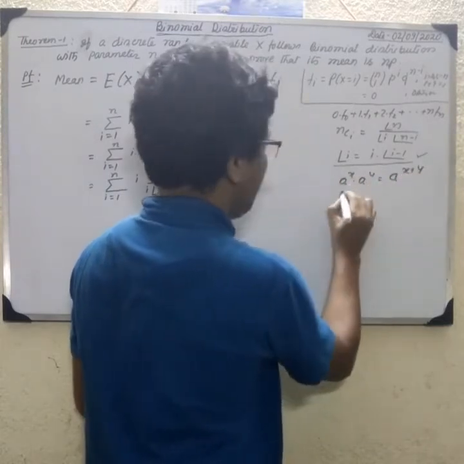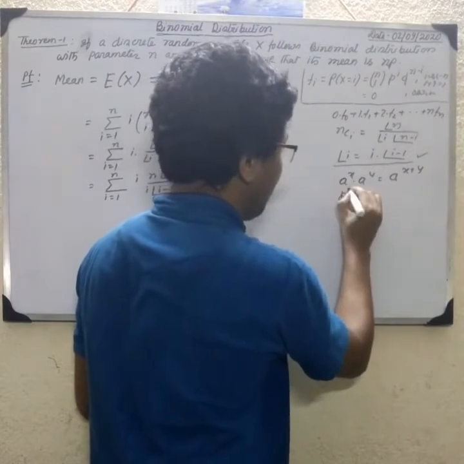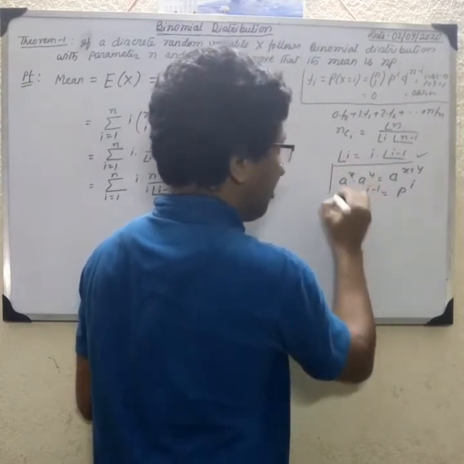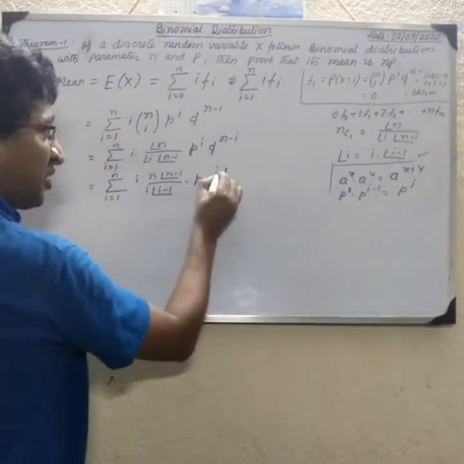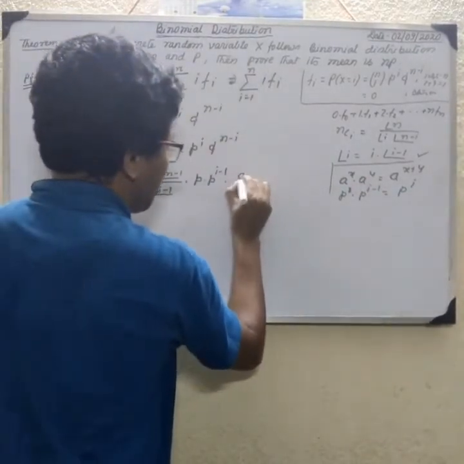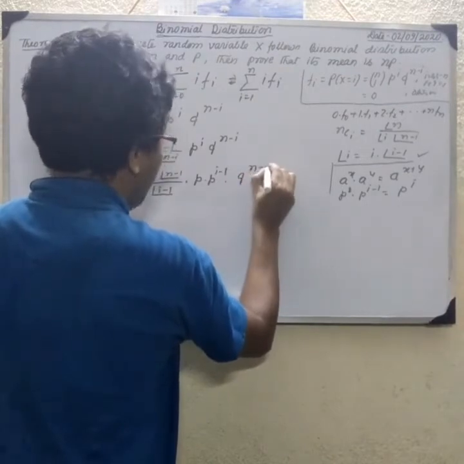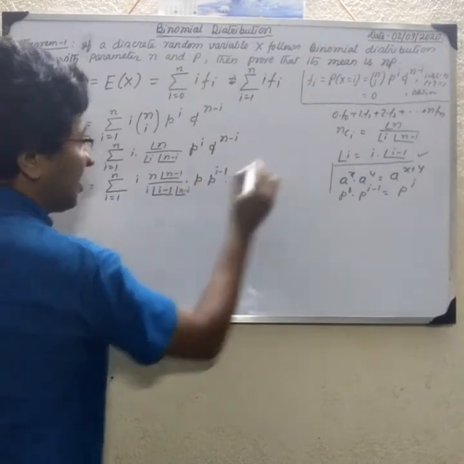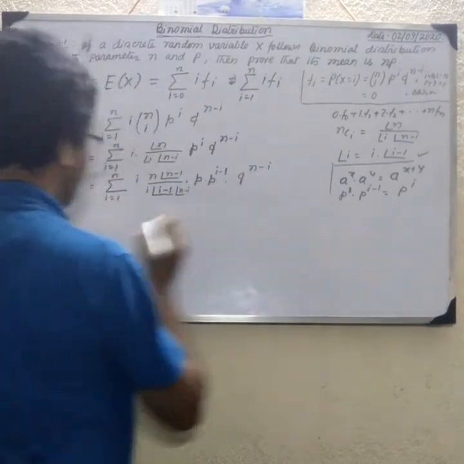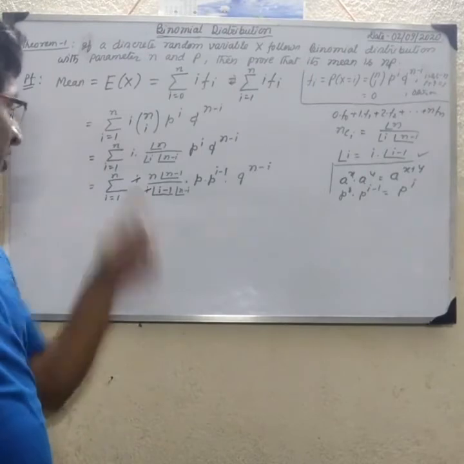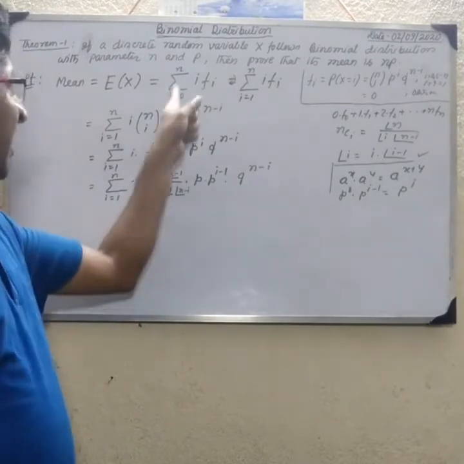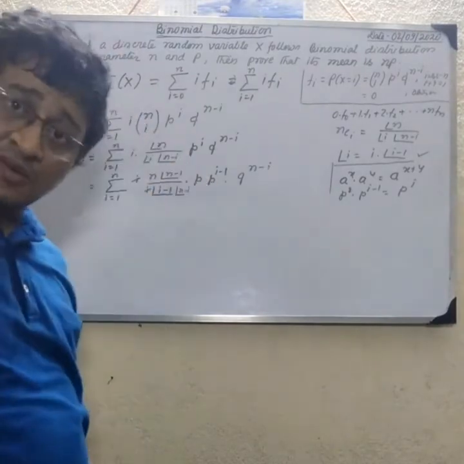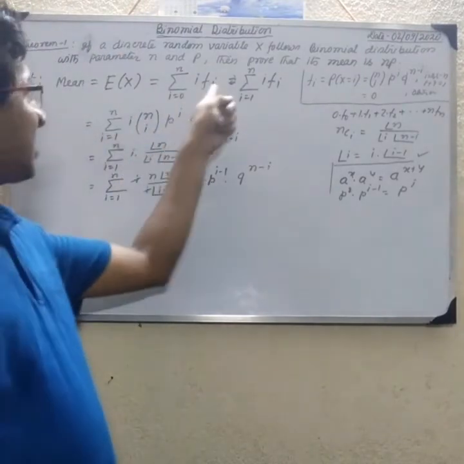Okay, similarly p to the power I, p to the power 1, p to the power I minus 1, that is equal to p to the power I. So p into p to the power I minus 1, and this is p to the power n minus I. So here n minus I was there, it remains n minus I. Here I can cancel in the numerator, because I is starting from 1. If I is starting from 0, then we cannot cancel, since zero cannot be in the denominator and numerator.